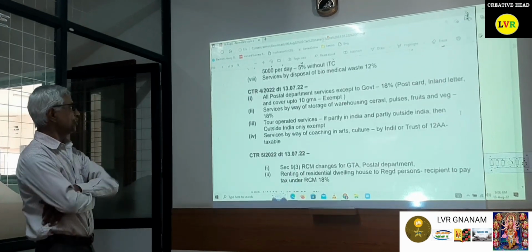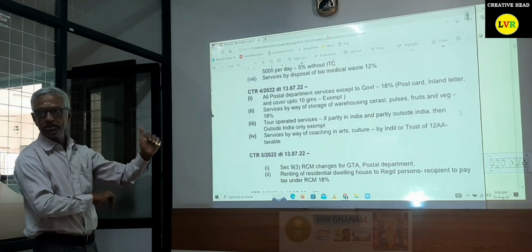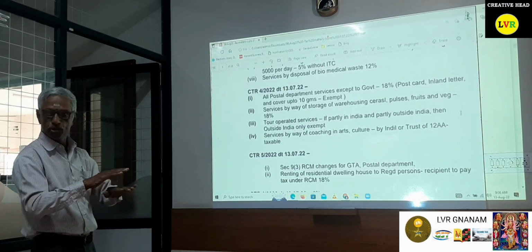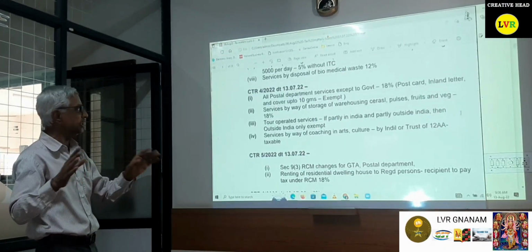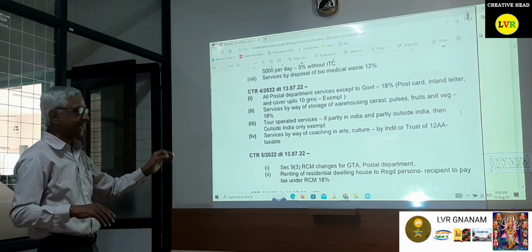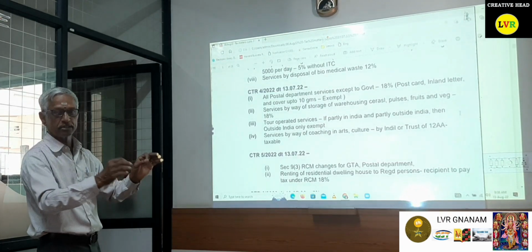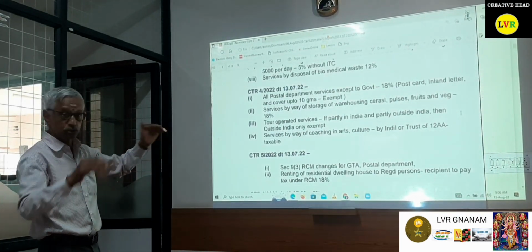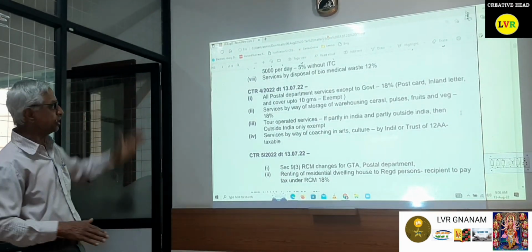Then CT rate notification number 4/22. All the postal department services now become taxable. Only the postcard and inner letter card, which we have totally forgotten because nobody is using them, and covers up to 10 grams, a single paper put in a single cover, are exempted. All other postal services now become taxable at 18%.